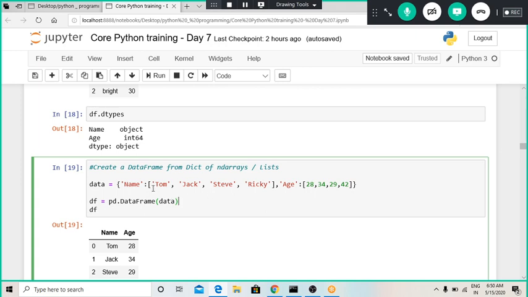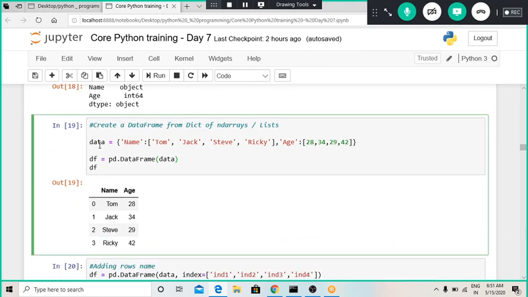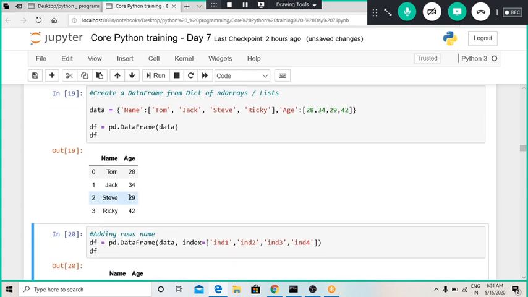So here we have defined lists. The value of the name key is Tom, Jack, Steve and Ricky, and the value of the age key is 28, 34 and so on. Whenever we define a data frame from such a dictionary, the key names are taken as column names, and the values are taken as the rows. So this way we can define a data frame.